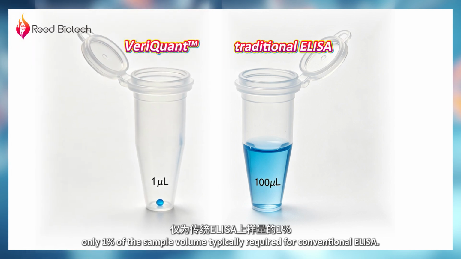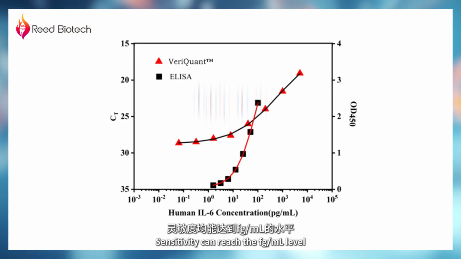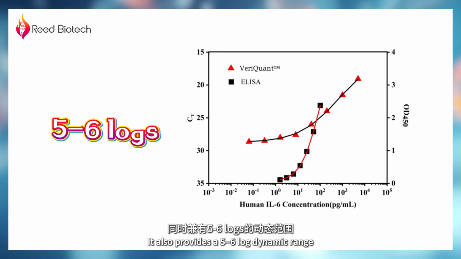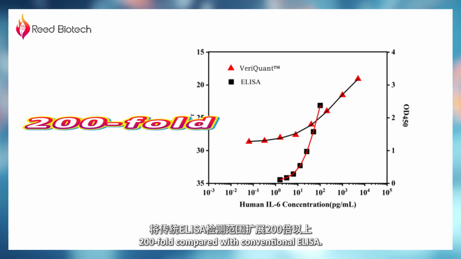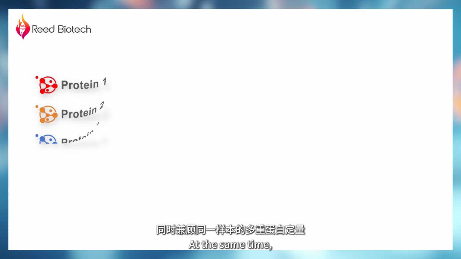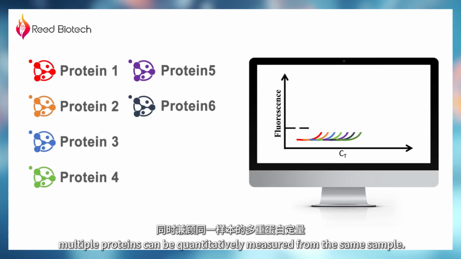VeriQuant requires as little as 1 µL of sample, only 1% of the sample volume typically required for conventional ELISA. Sensitivity can reach the fg/mL level. It also provides a 5 to 6 log dynamic range, extending the quantitative detection range by more than 200-fold compared with conventional ELISA. At the same time, multiple proteins can be quantitatively measured from the same sample.